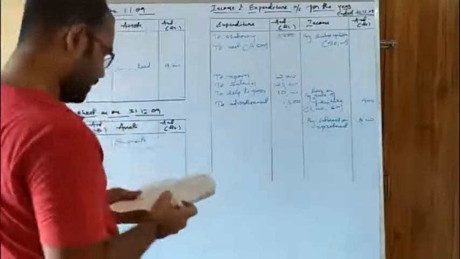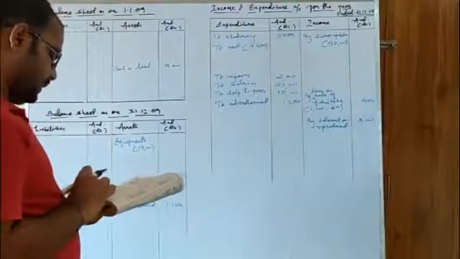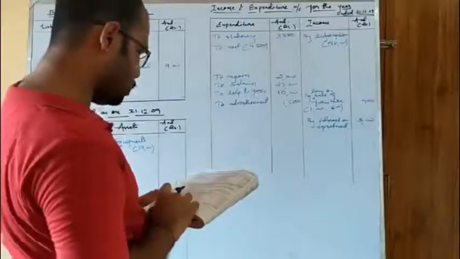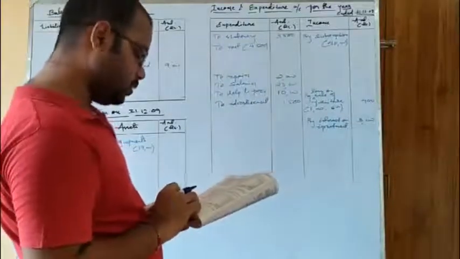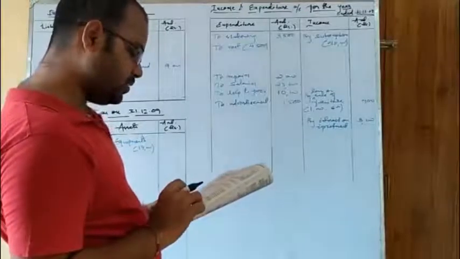Now moving on to the adjustment part, let us see what is there. Here it says subscription for March 2007 is 7,000 and for March 2006 is 9,000.